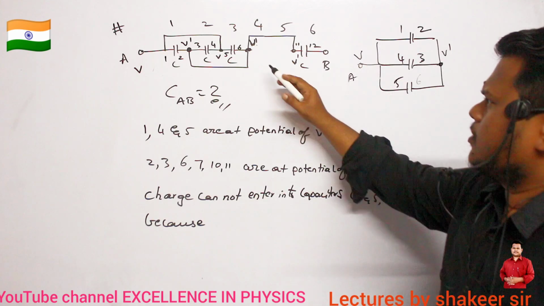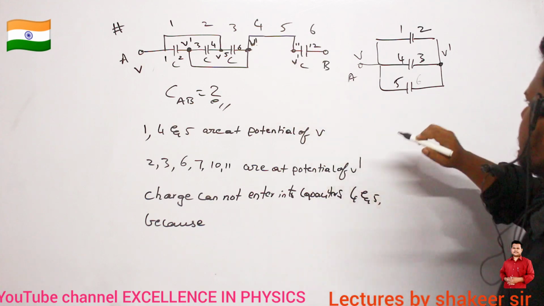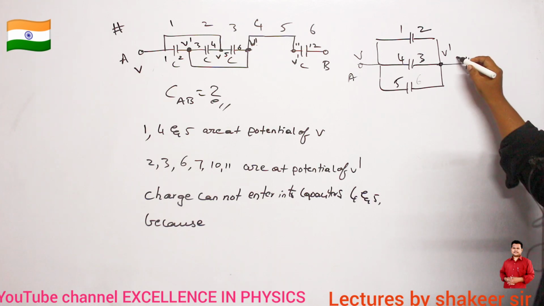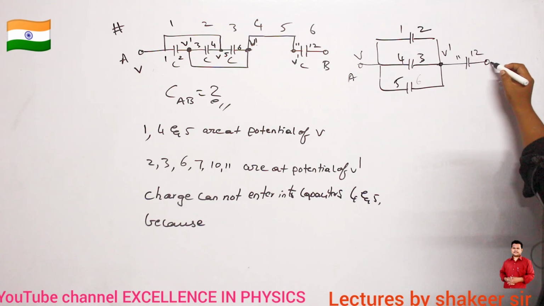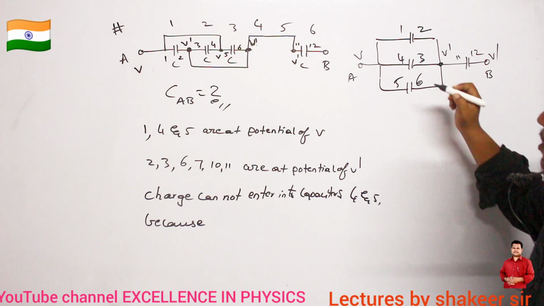Clear? And from there, here we have one more capacitor, which is having plates of 11 and 12. So this is plate 11, this is plate 12. This is point B, which is present at a potential of V dash. So this is my equivalent circuit. Are you able to understand?